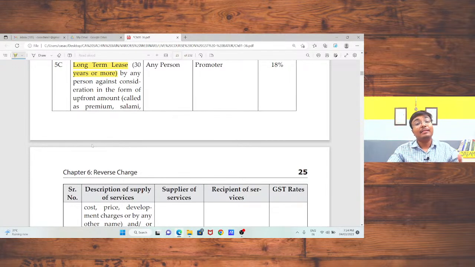But third situation, the counterpart is not registered under GST, that is, the landlord is not registered under GST, but I, as a tenant, am already registered under GST. In that case, I need to pay the tax under reverse charge basis, because on commercial property, if the supplier is unregistered, the recipient has to pay the tax under reverse charge mechanism. Most probably the concept is clear in your mind. Naresh ji, is that okay?